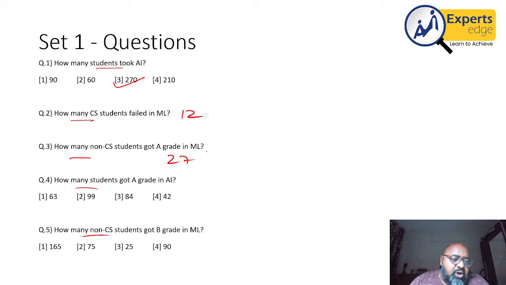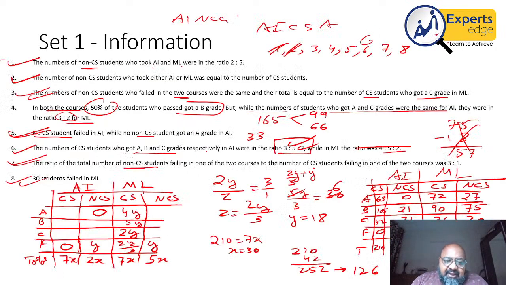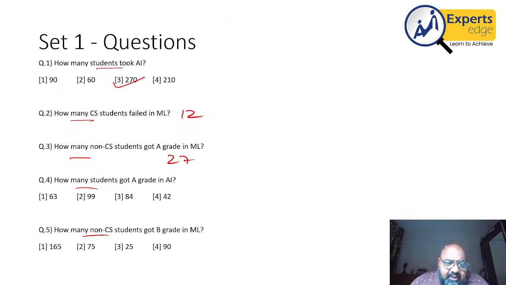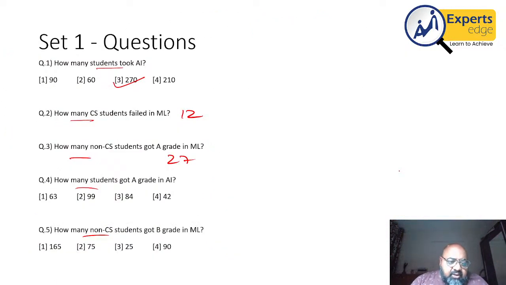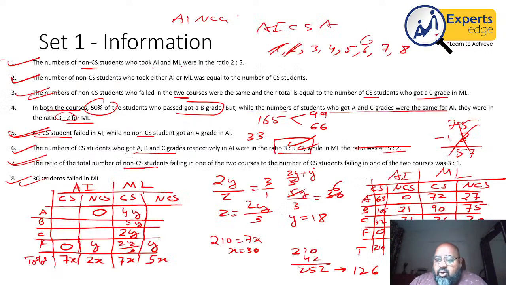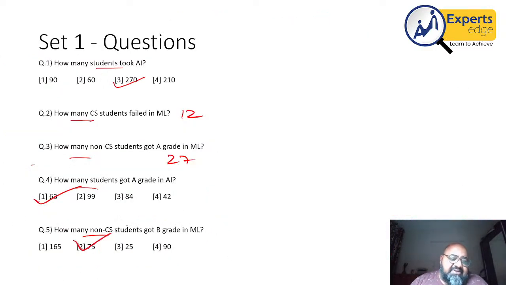How many students got grade A in AI? A grade in AI, 63 plus 99. Okay, that is only 63 for that because non-CS was 0. How many non-CS students got grade B in ML? Non-CS students grade B in ML is 75, and that is done.